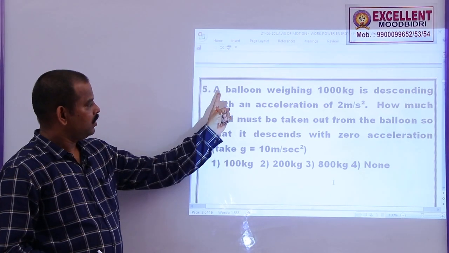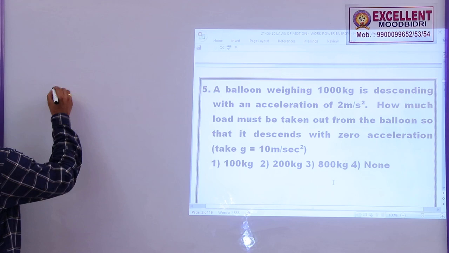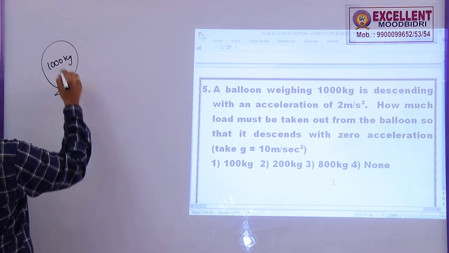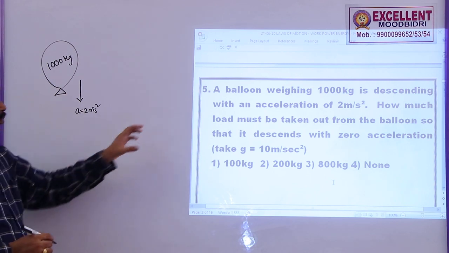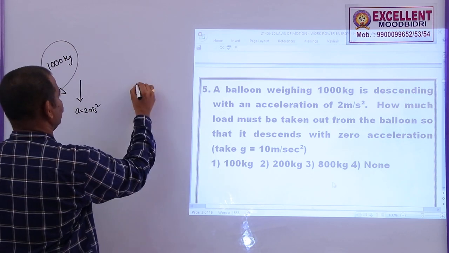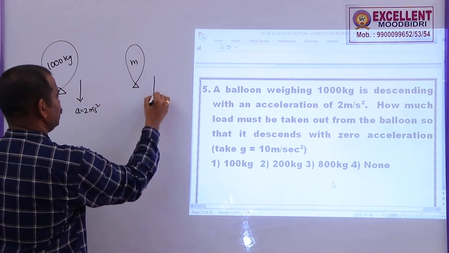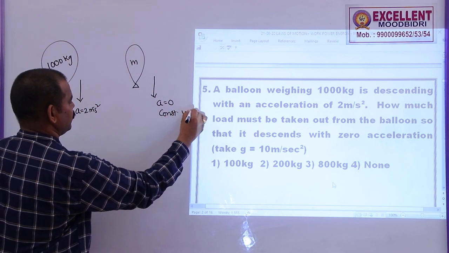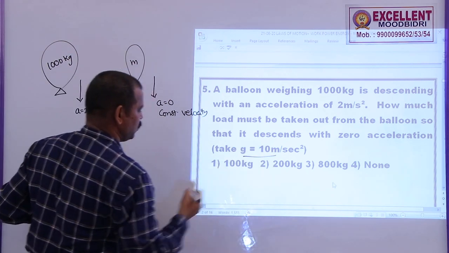In the fifth problem, a balloon weighing 1000 kg is descending with an acceleration of 2 meter per second squared. So, this is a balloon whose mass is 1000 kg and it is descending with an acceleration of 2 meter per second square. How much load must be taken out from the balloon so that it descends with zero acceleration? Same balloon, if you remove some mass, let us say the new mass is equal to m, then it should descend with a zero acceleration, means constant velocity. So, how much mass we have to remove from this one? Here they are asking us to take a small g equal to 10.